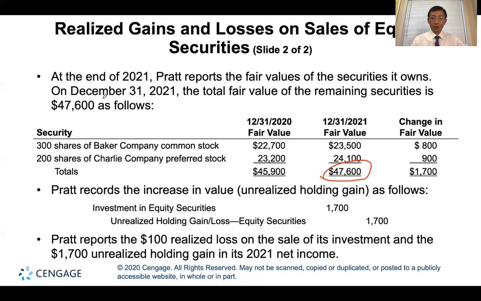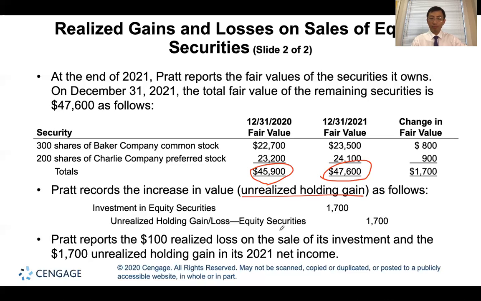And on December 31st, 2020, it was only $45,900. So there is a difference of $1,700, an increase of the fair value. But this is an unrealized holding gain because the company still holds the investment. But we need to recognize the difference as an unrealized holding gain. So debit investment in equity security, credit unrealized holding gain on equity security.